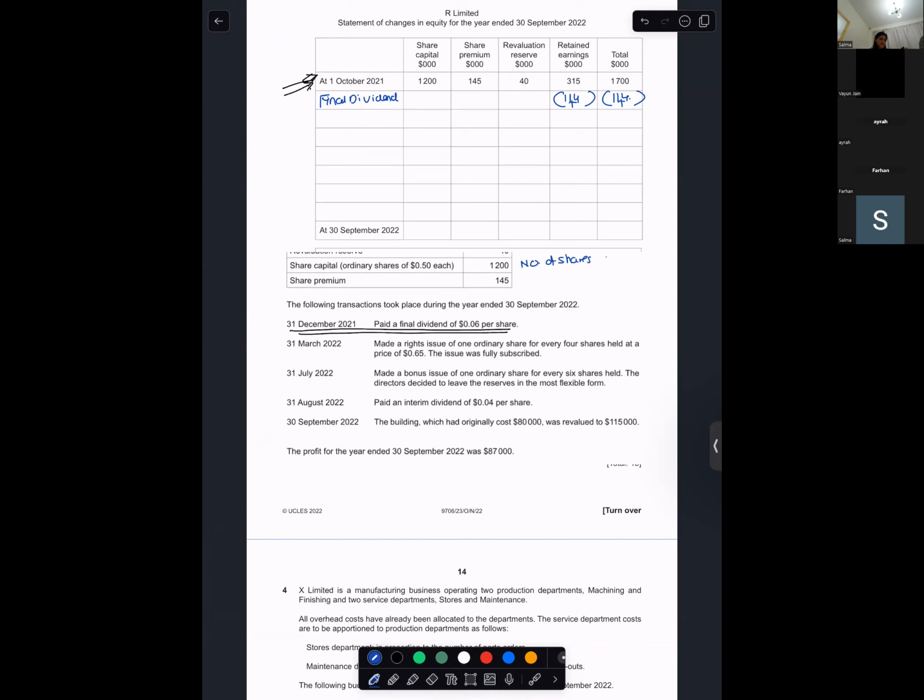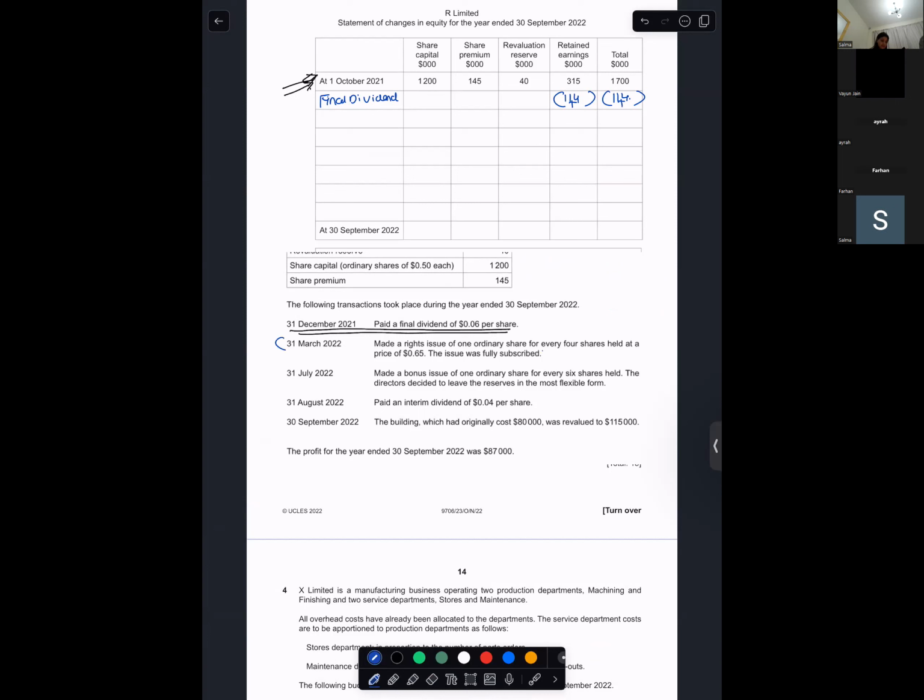Number of shares into face value will give you your share capital of 1,200. Okay, miss. So face value is 0.50. So your number of shares is 1,200 divided by 0.50. Okay, understood, miss. Thank you. You can go through all the limited companies SOCE sums, so you will get a hang of it.